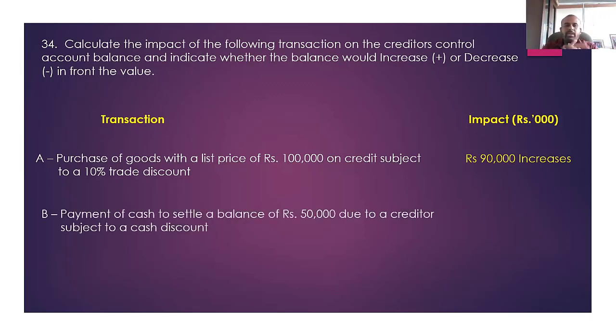Part B, payment of cash to settle a balance of 50,000 due to the creditor, subject to cash discount. Cash paid to creditor. When you pay creditors 50,000, right?